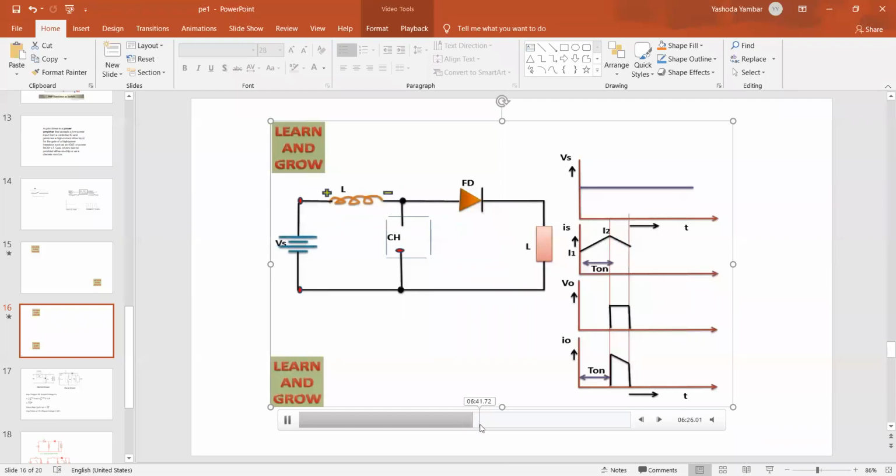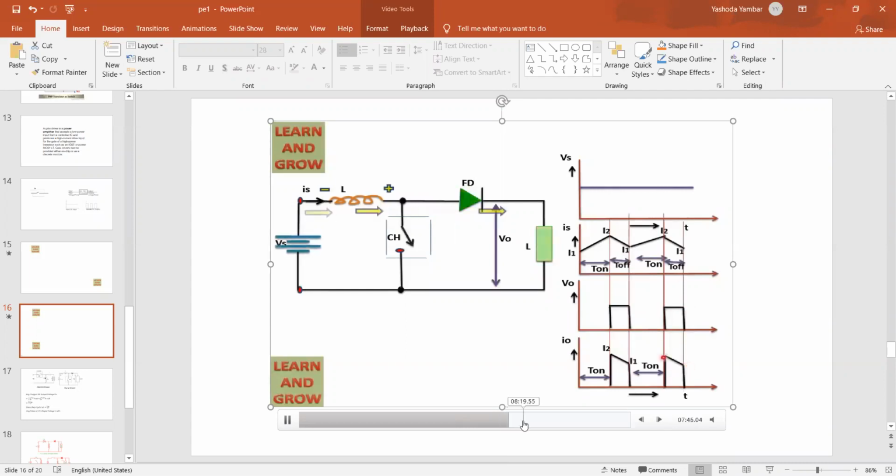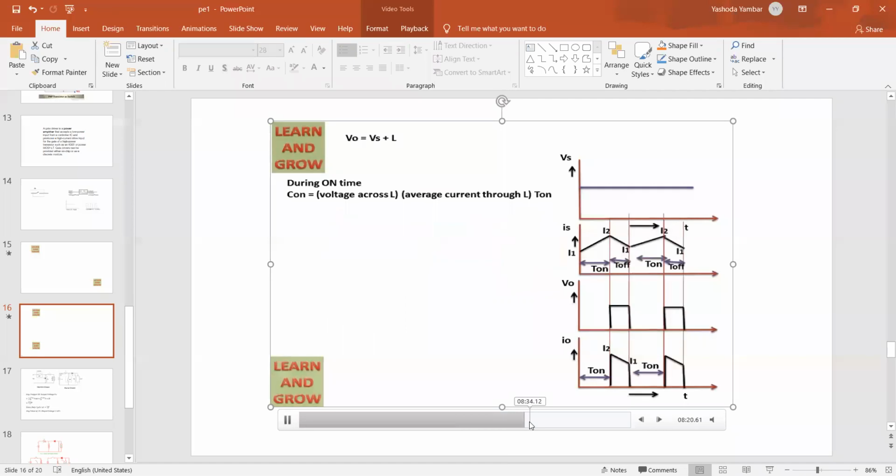Only two cases, case 1 and case 2. You can see it is the same thing. When the supply is on, inductor energizes. When the supply is off, inductor de-energizes. That is when the chopper is off, now inductor de-energizes. You must listen and you must write that case 1 and case 2. In any textbook, it will never be shown in an easy manner. This derivation, I will explain in the next class. We will take this particular derivation in the next class.